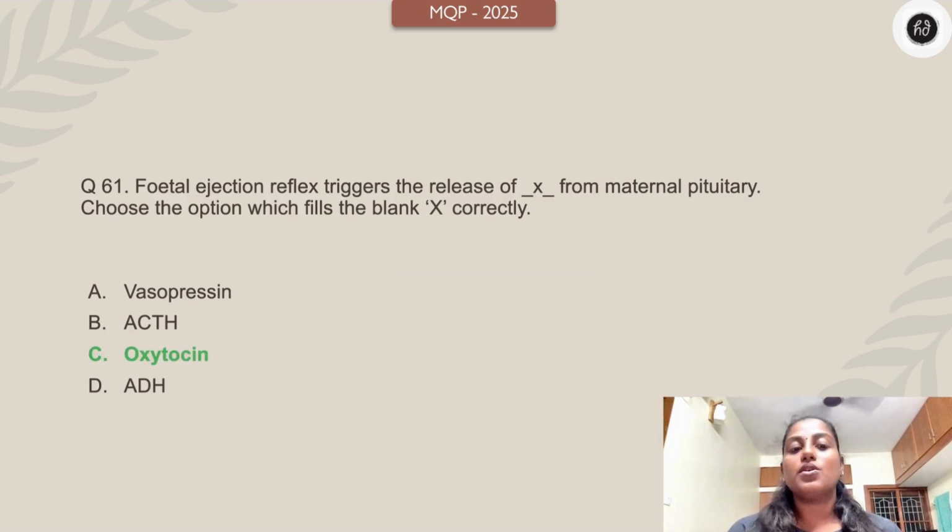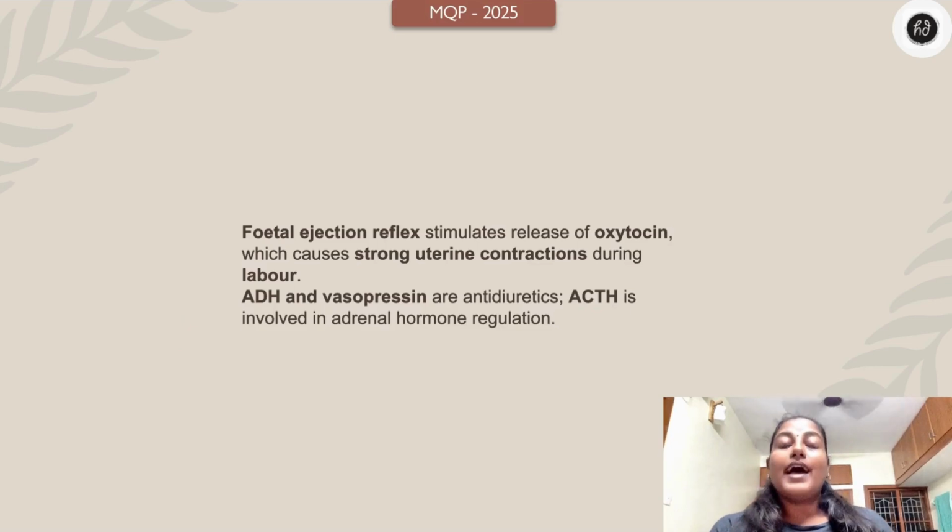Yes, children, oxytocin, right? Fetal ejection reflex will stimulate oxytocin, which causes uterine contraction. The posterior pituitary has only two hormones, ADH, which is vasopressin, and another one is oxytocin. Oxytocin plays a major role in labor, the parturition. It brings about uterine contractions. ADH and vasopressin are diuretics. ACTH is involved in adrenal hormone regulation.